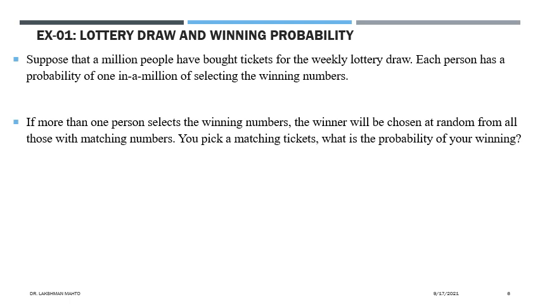Okay. So suppose you pick a matching ticket. That means your probability has been increased. Initially the probability was 1 by million to win the lottery, but now I'm putting a further condition that you picked a matching ticket, that is, one that matches the winning number. Then the question is, what is the probability of your winning?